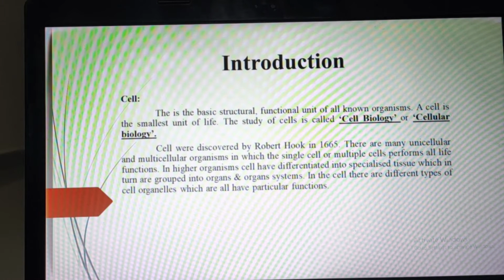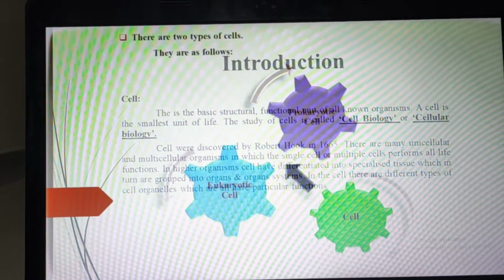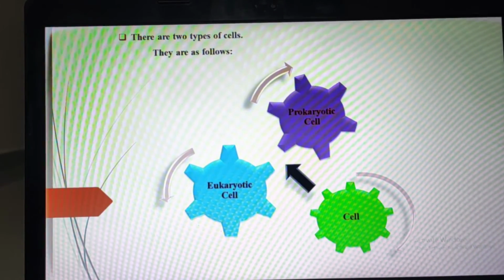So there are two types of cells: prokaryotic cell and eukaryotic cell.